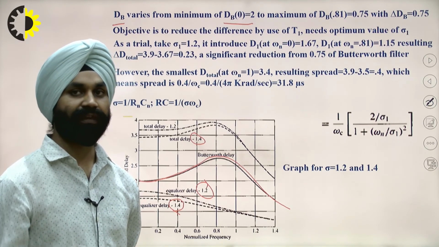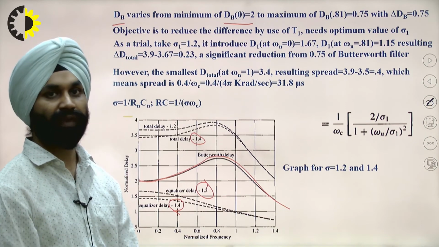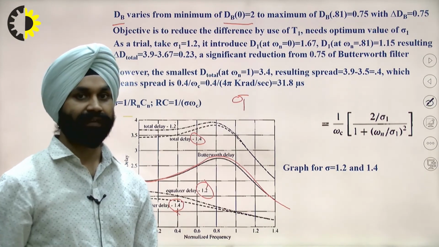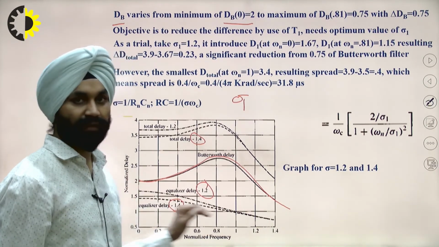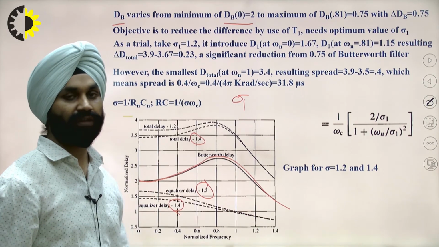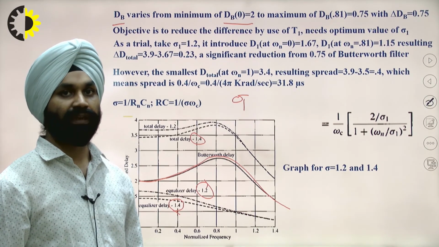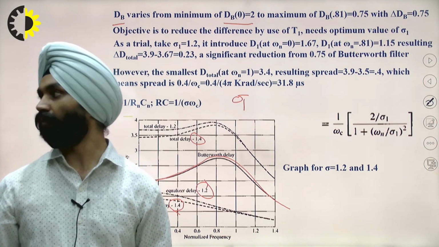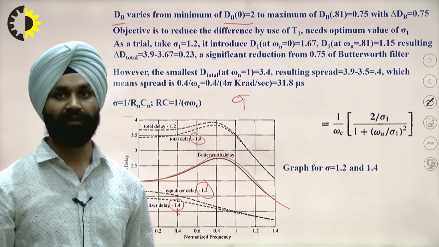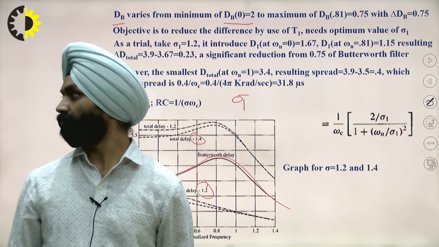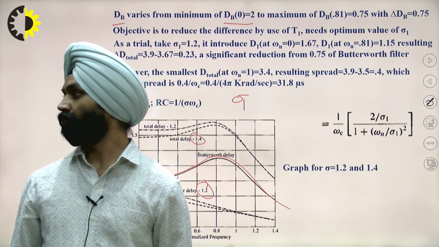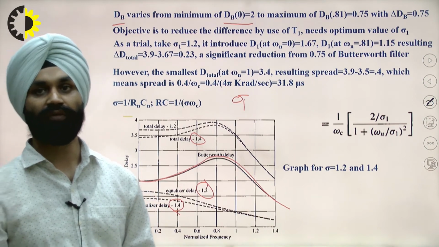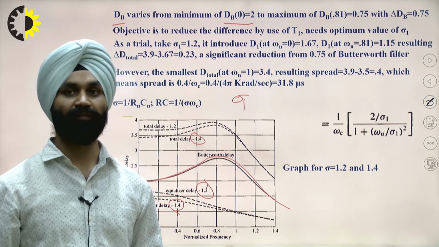We can take a hit and trial method for these values of psi 1, so that different delay curves can be calculated for all these values. T1 needs optimization, the optimum value of psi 1.